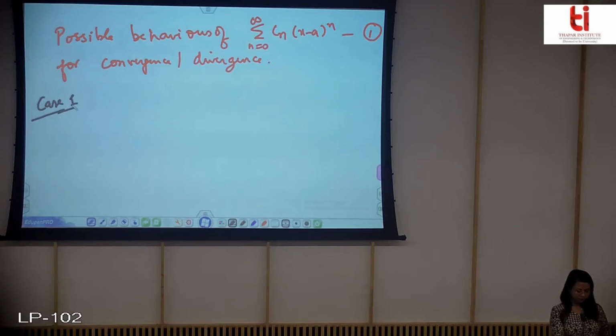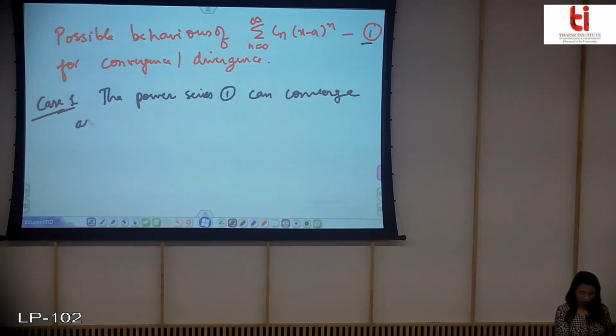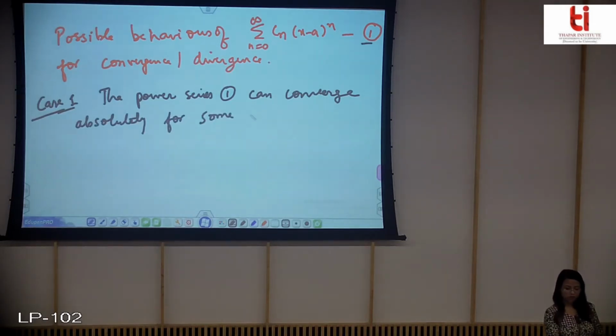So we can have three cases. Case 1, the power series, that is your power series 1, can converge absolutely for some values of x.